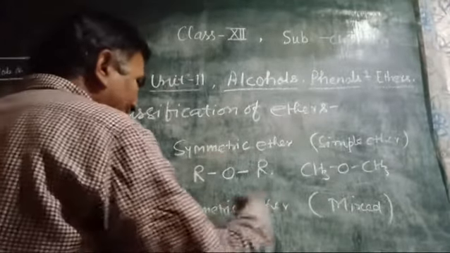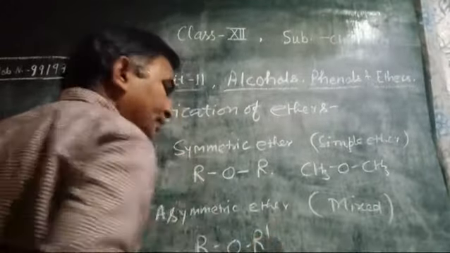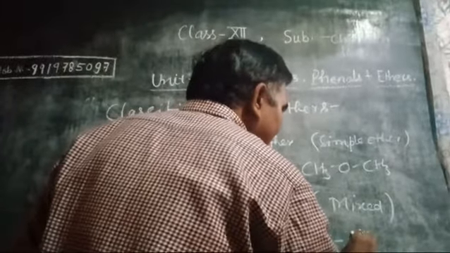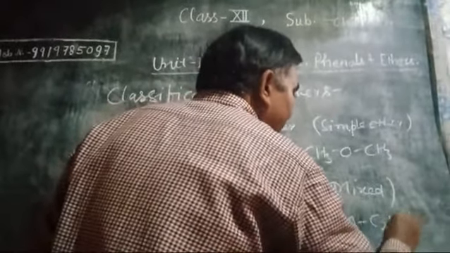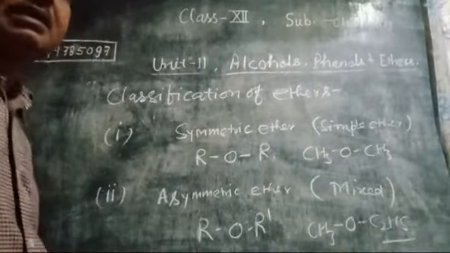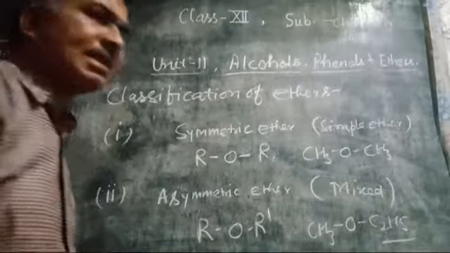While if both are different, such as ROR', one is CH3 and another is C2H5, both the alkyls are different, it is called asymmetric ether or mixed ether.